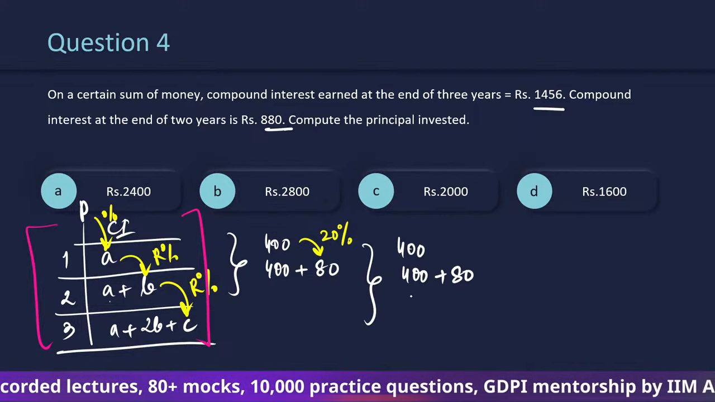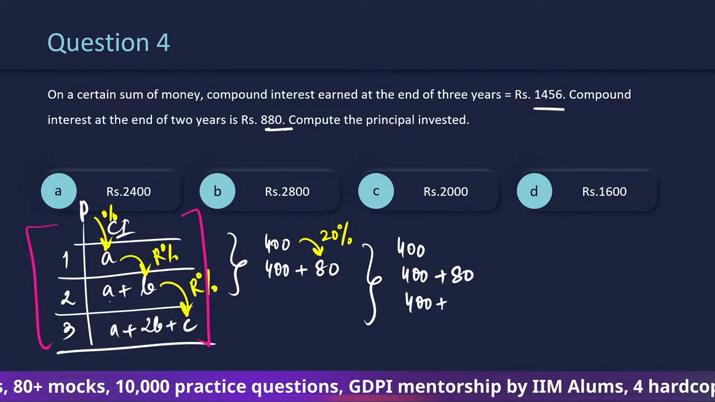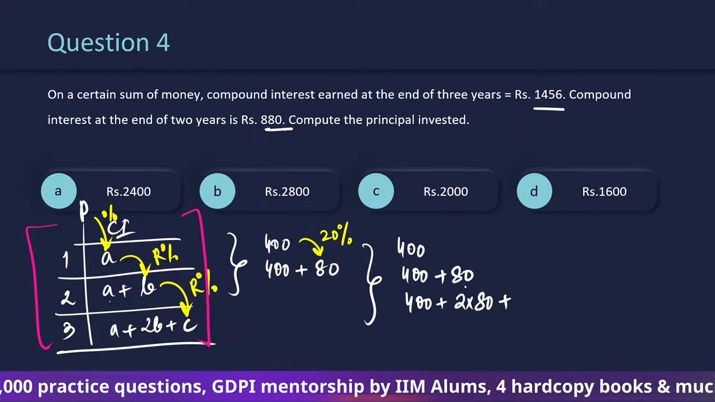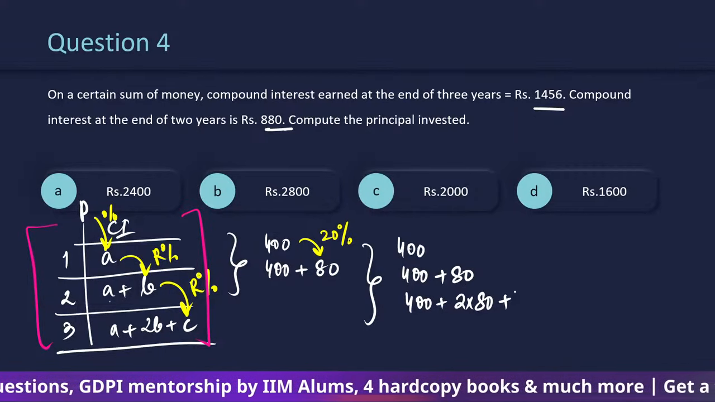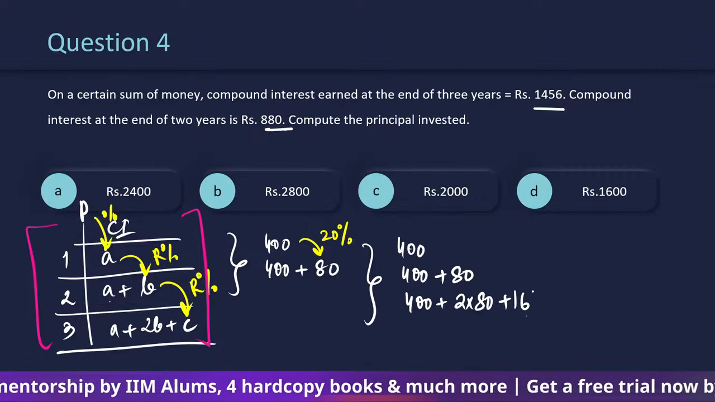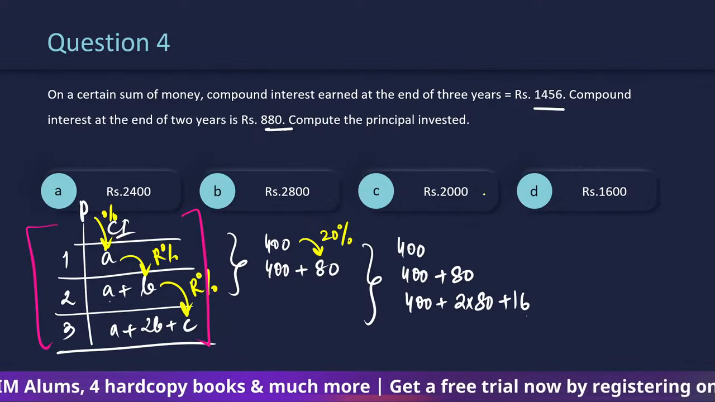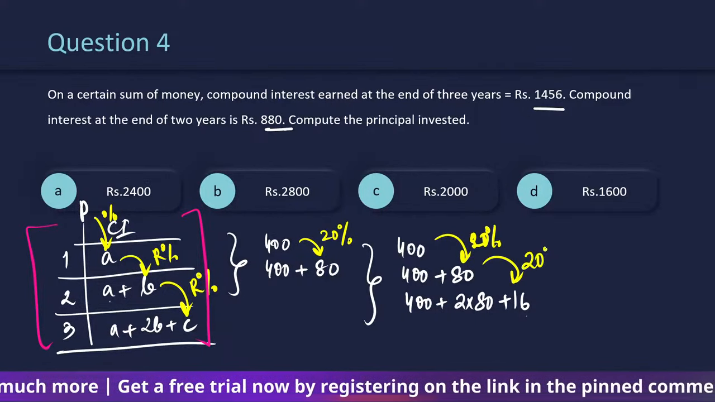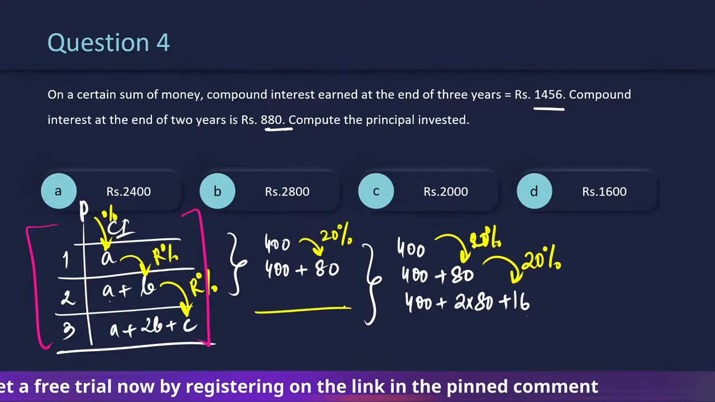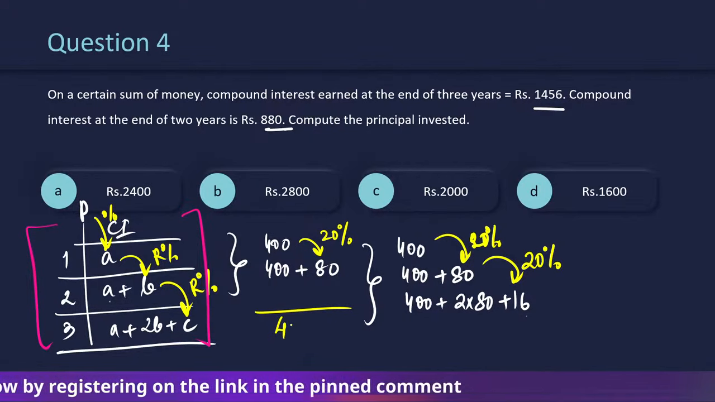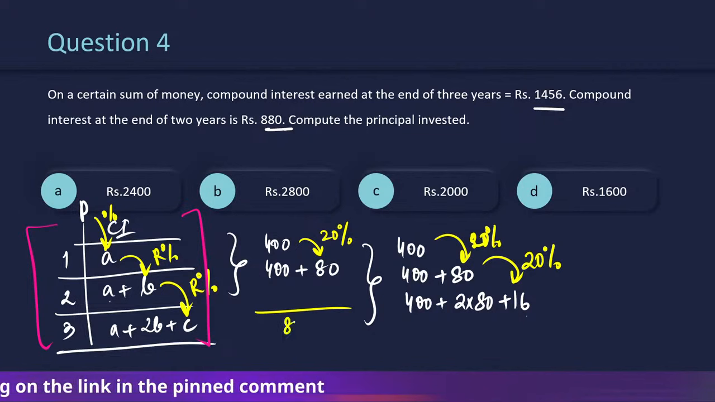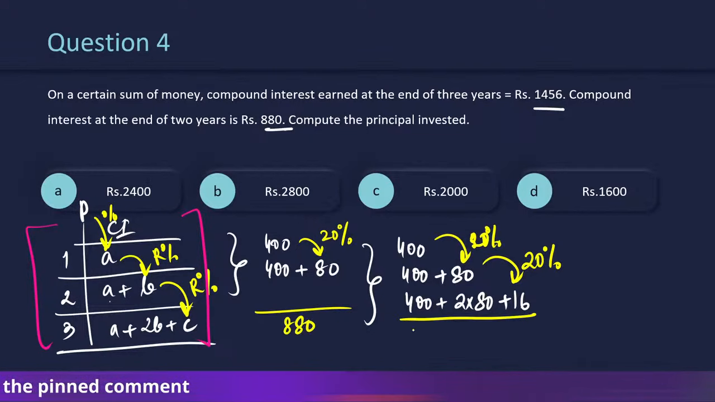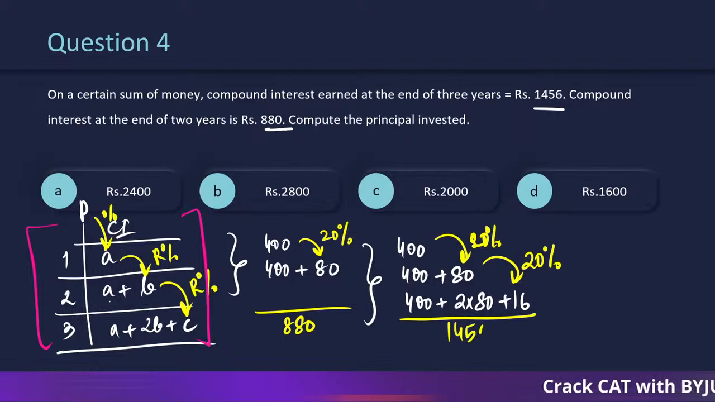So 400, 400 plus 80, 400 plus 2 times 80 plus 20% of 80, which is going to be 16. जैसे 16 आया और 6 मैच किया ना, आप सही हो. You are on the right track. So this is 20% and this is also 20%, such that if you calculate the sum, this turns out to be 400 plus 480, which is 880. And if you calculate this, this is 1200 plus 80 into 3, 240, which is 1440 plus 16 is 1456.